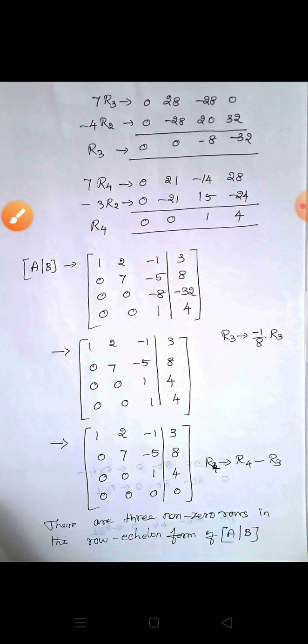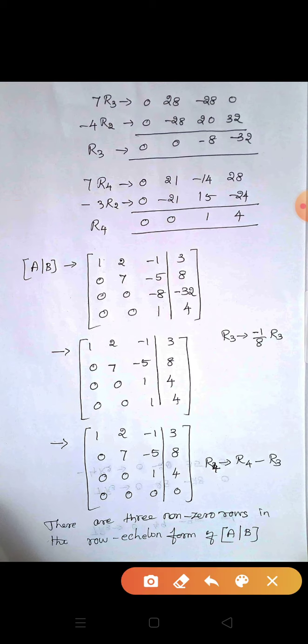Now 7 R3: 0 28 minus 28 0. Minus 4 R2: 0 minus 28 20 32. Now adding these two rows we get 0, 28 minus 28 is 0, minus 28 plus 20, that is minus 8, 0 plus 20... 32, that is minus 32. Now